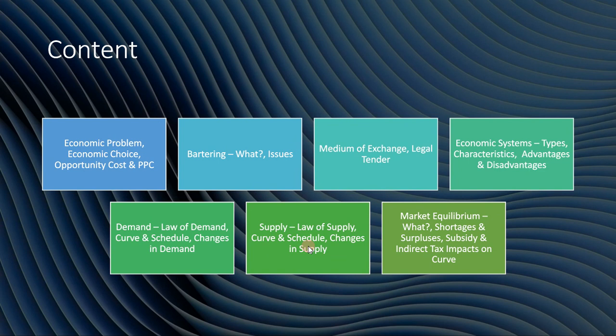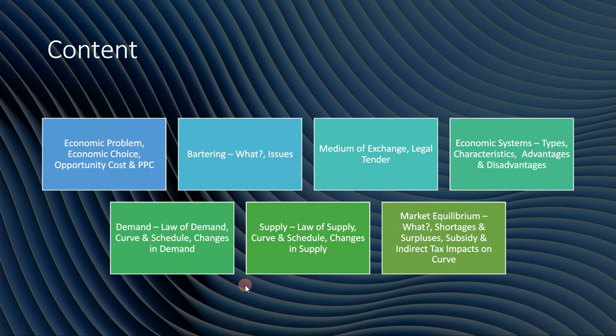Thirdly, we're going to look at the medium of exchange and legal tender. Fourthly, we're going to look at the economic systems: the types, the characteristics, advantages, and disadvantages. And we're going to look at demand: the law of demand, curve and schedule, and changes in demand and supply as well. Law of supply, curve and schedule, changes in supply and market equilibrium.